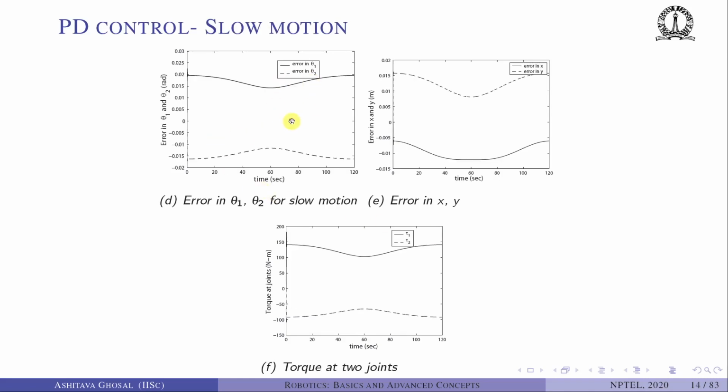If you do PD control with slow motion, which was 2 minutes, as I had shown you, the errors in theta 1 and theta 2 are much smoother. They are also less. The errors in x and y are also much smoother and less. And more importantly, the torques at the two joints are smaller, and they are smoother. So this we had shown earlier. The reason was that if you move slowly, the nonlinear terms are smaller. Hence their effect is smaller, and hence the tip of the robot can track the desired trajectory better.